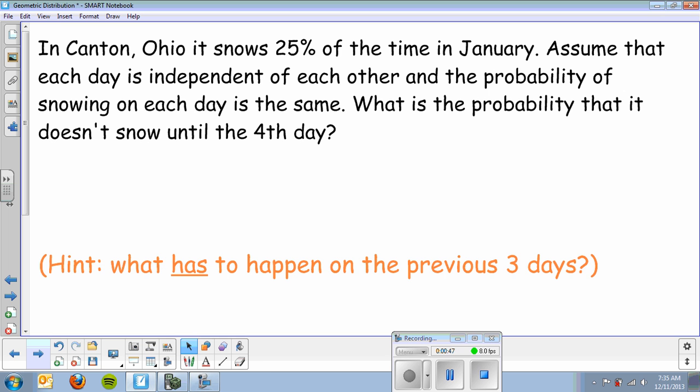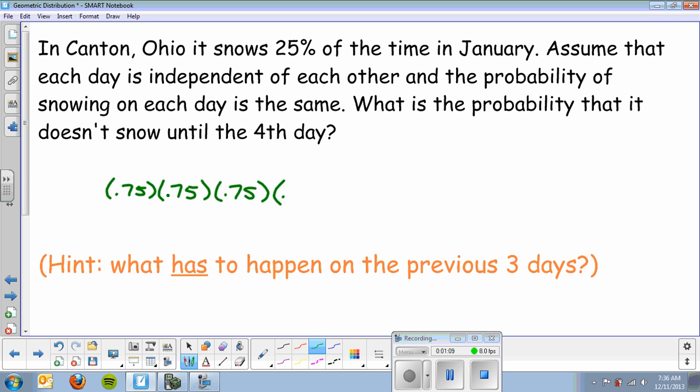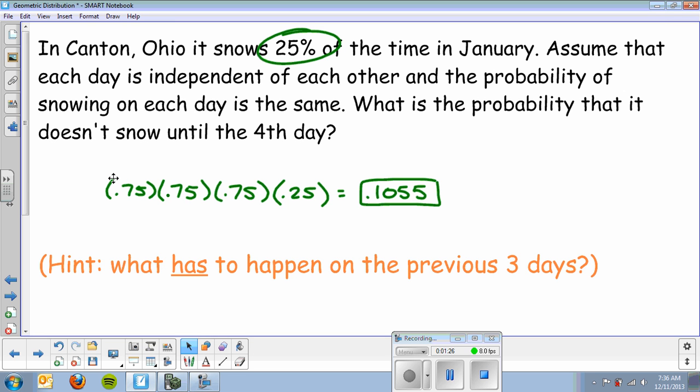To help us answer this, I'll give you a little hint that says what has to happen the previous 3 days. Again, the first day that it snows is on the fourth day. So on the first day, it has to be no snow. On the second day, no snow. On the third day, no snow. And on the fourth day, it finally snows. And again, these 0.75s, I'm just taking 1 minus 0.25. If I type that in my calculator, I'm going to get 0.1055.